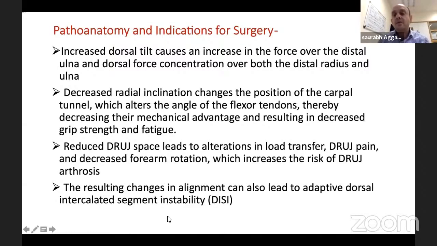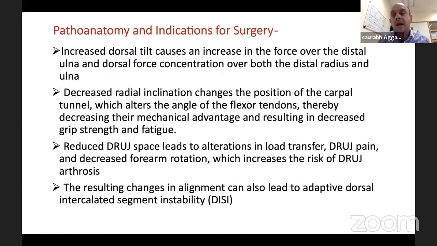Similarly, every time there's a dorsal malunion, it compensates by a midcarpal flexion, so the scaphoid flexes. If that happens, the angle between your lunate and scaphoid will increase, what we call a DISI, dorsal intercalated segment instability, also known as carpal instability adaptive.